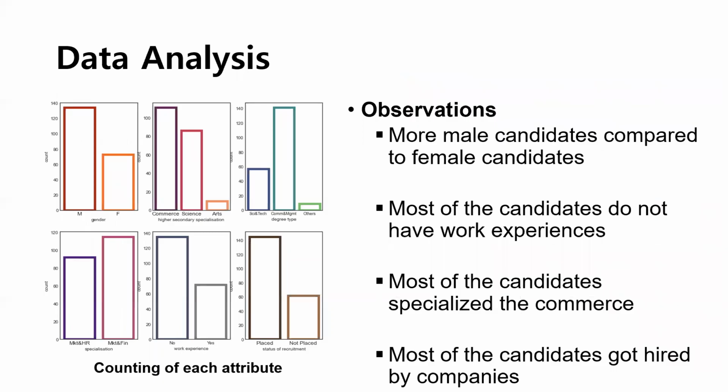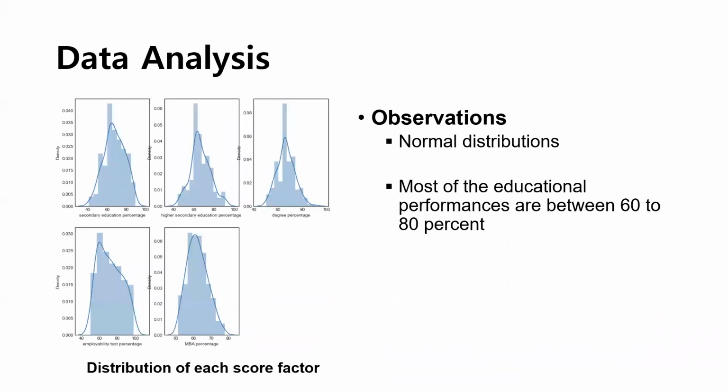Before implementing the random forest algorithm, I went through with some statistical analysis with the dataset. First, analysis about the counting of each attribute presented in the dataset. I could observe that there are more male candidates compared to female candidates. Most of candidates do not have work experiences. Most of the candidates specialize the field of commerce, and most of the candidates got hired by companies.